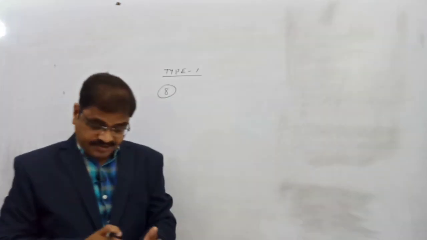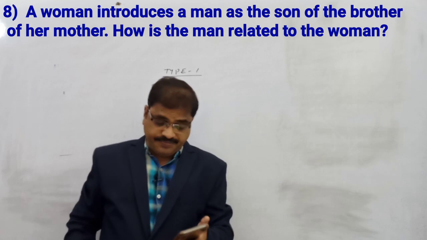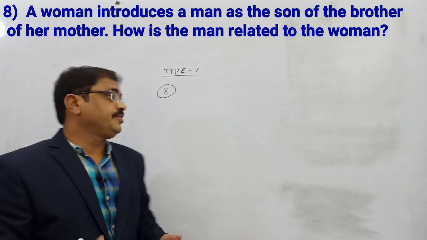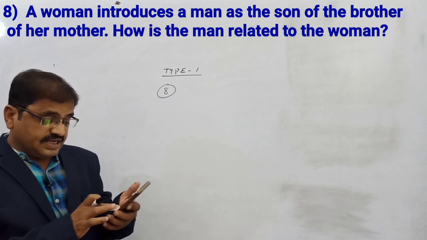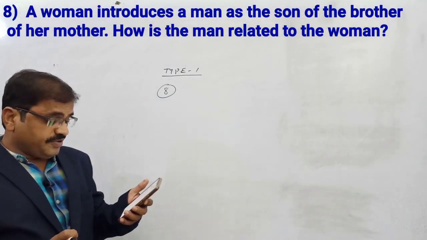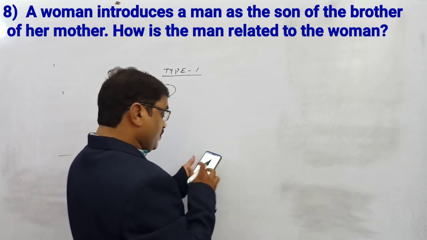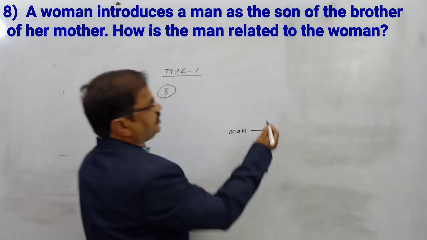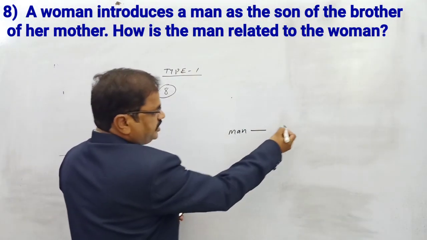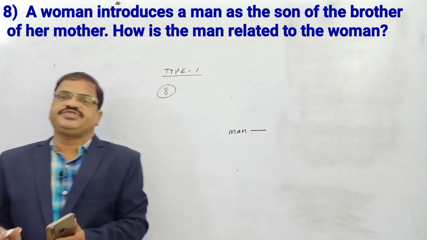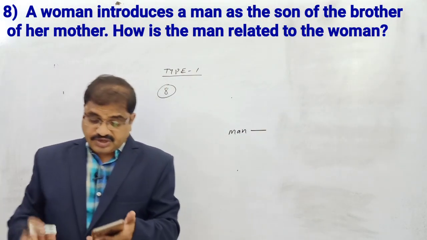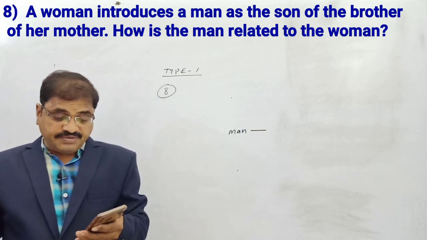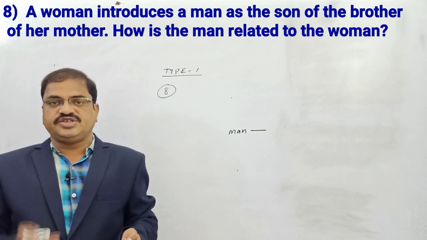Now the 8th question is, a woman introduces a man. So, a woman introduces a man. Not the woman is introducing to the man. Okay, next words, as the son of the brother of her mother. So, a woman introducing a man. If you take the man here, so where is the woman? Upper generation or down generation or equal generation? We don't know. Just wait to conclude that. So, a woman introduces a man as the son of the brother of her mother. Okay, this is the point.